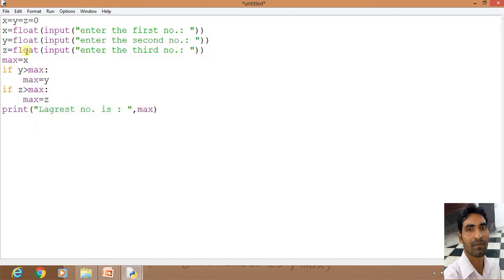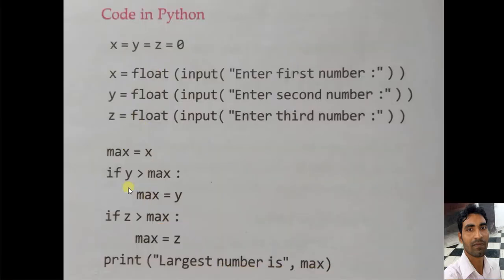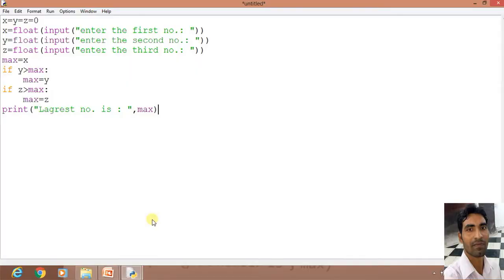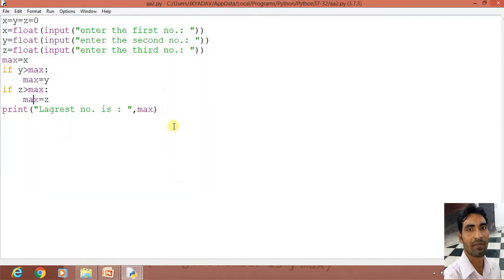The same program is written. You can see the code. It is the same program as given here. The same program we have written in the code. Now we have to save this. Save it. Suppose we save it as AA2. Save it and then press F5 to execute.